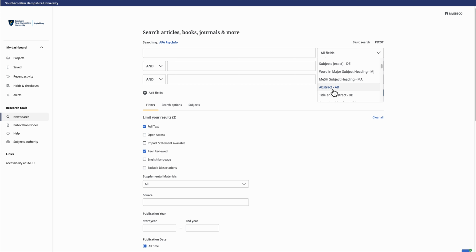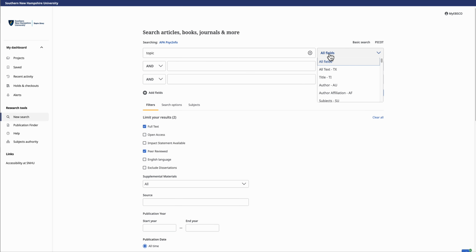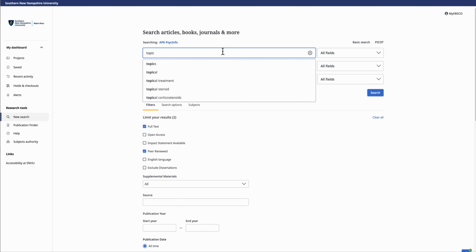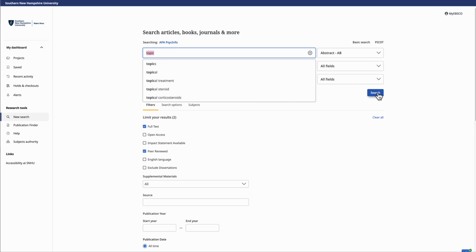Choose abstract here. So type in your topic, whatever it might be, and then here you want to check off abstract, and then hit search.